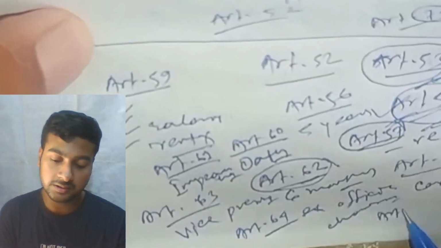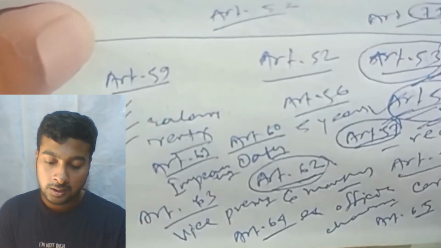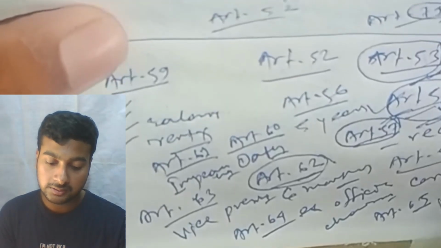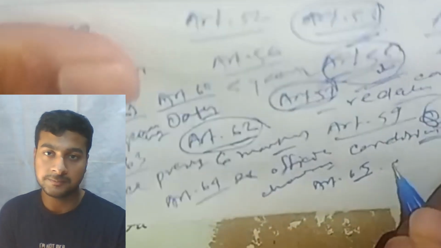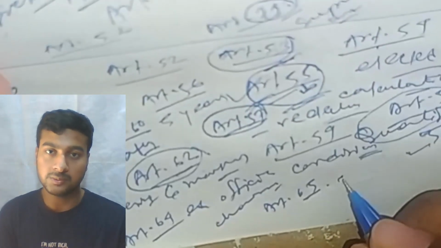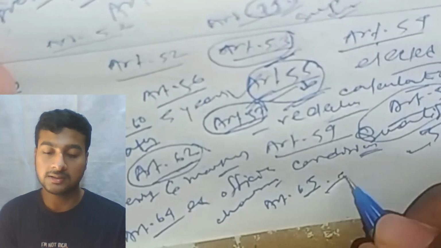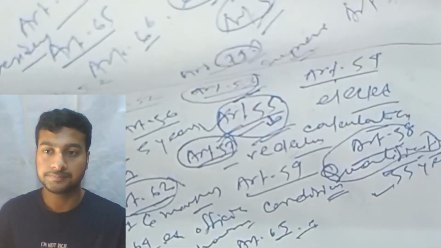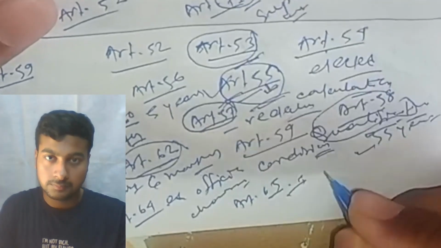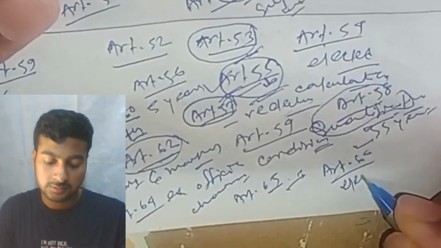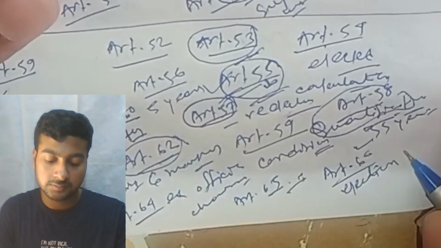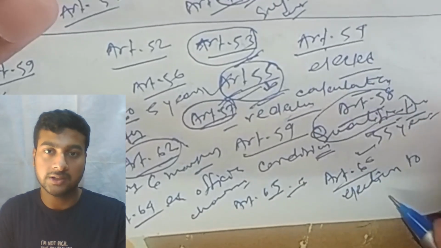Article 65 says that in a temporary vacancy in the office of the President, he would act as President. Article 66 is the election of the Vice President of India.